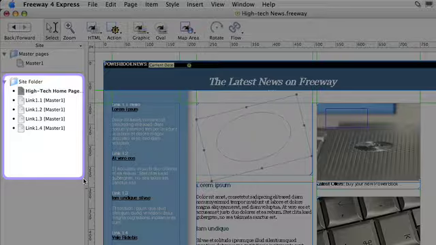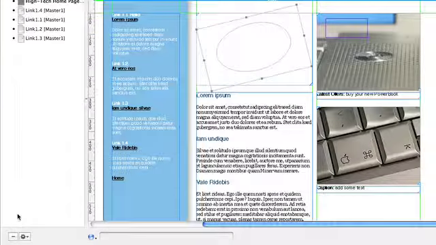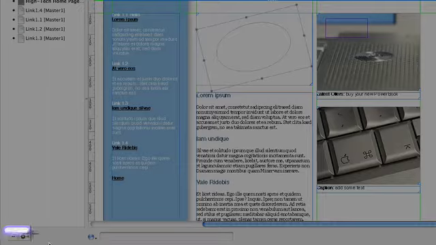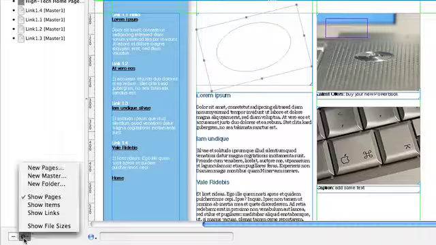The order of pages doesn't matter when it comes to publishing the site itself, but obviously you'll want to organise them sensibly and logically, and you can just move pages around if you need to, and Freeway will reorganise them for you. At the bottom of the site pane we have a couple of small buttons. This button deletes pages or folders from the site, and this button will give you a menu of things to do. We can add new pages and folders, for example.